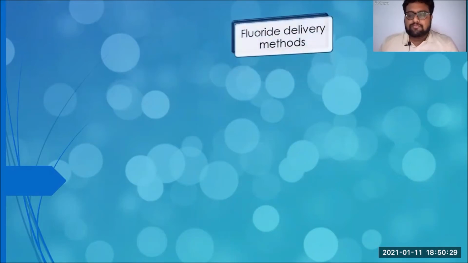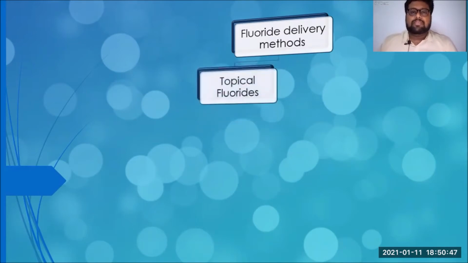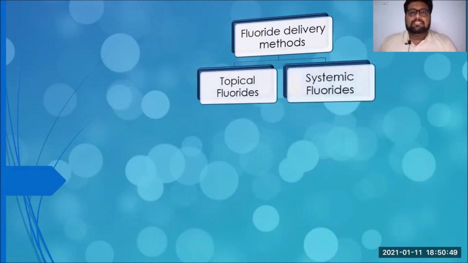So now we have seen what is fluoride and who are all eligible to get fluoride. Now, how are we going to apply fluoride for them? There are different methods of delivery of fluoride to each and every individual. Based on my simple classification, you can understand how fluoride can be delivered. There are two types of fluoride delivery methods. One is topical fluorides and the other one is called systemic fluorides.